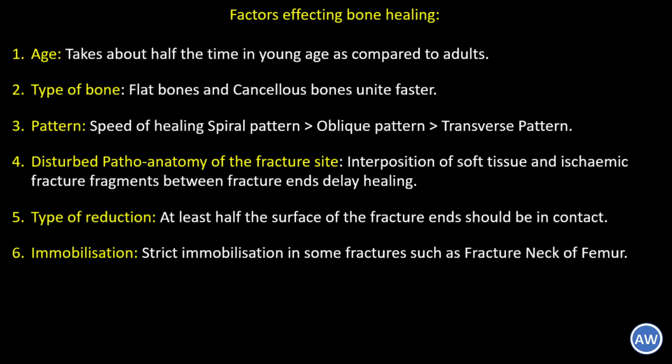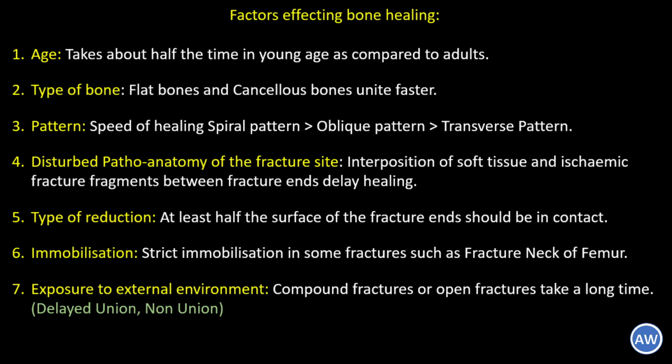In some fractures, strict immobilization is required, for example, in fracture neck of femur. Number 7, exposure to external environment. Compound fractures or open fractures take longer time to heal. This means that delayed union or non-union is more common in compound fractures. Number 8, compression. It is seen that compression enhances the rate of fracture union.